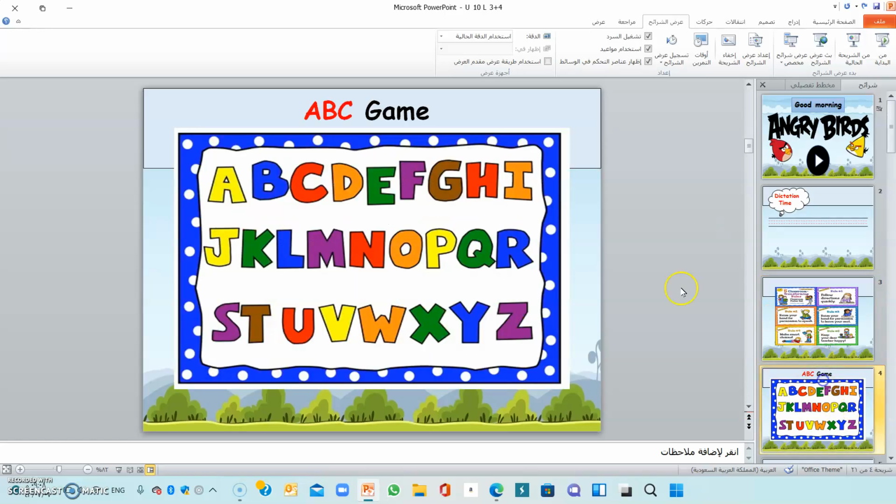Then, girls, we will play together ABC game. For example, girls, if I ask you, what is this letter? This is letter F, and I can say some words using letter F like frog and fan, okay? Another letter, for example, if I say, what is this letter? This is letter C, and two words that start with this letter like cat and car, okay?